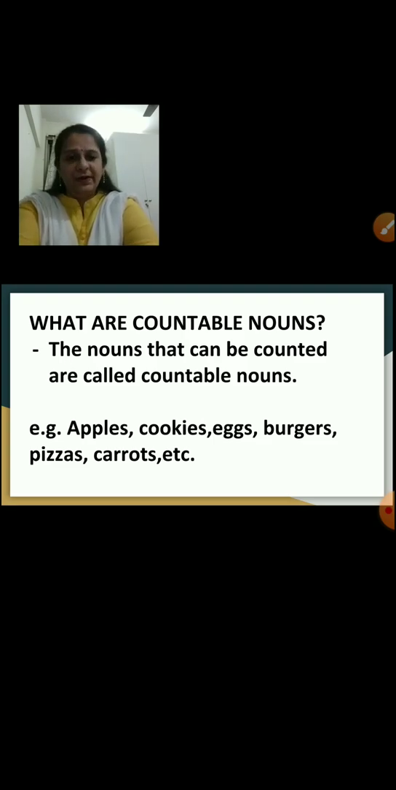What are countable nouns? The nouns that can be counted are called countable nouns. For example, apples, cookies, eggs, burgers, pizzas, carrots, etc. So all the nouns that you can count manually. For example, 5 apples, 6 bananas, 2 burgers, 4 pizzas. So the nouns that can be counted are called countable nouns.